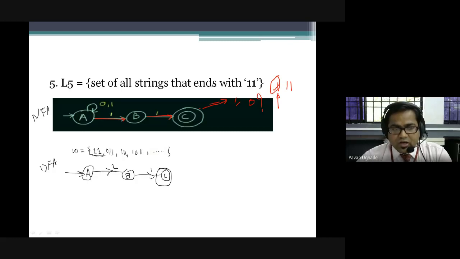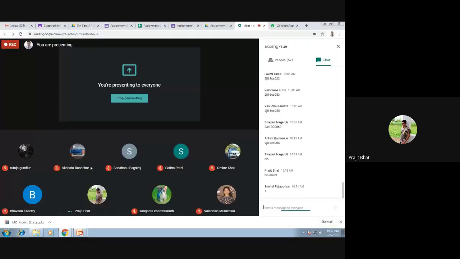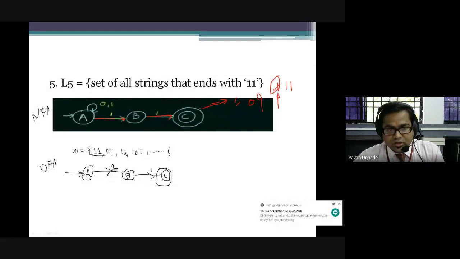Now can you tell me what is the transition over 0 from A, because here the 0 transition is missing, and here also the 0 transition is missing? A over 0, where does it go? A itself. Going to A.